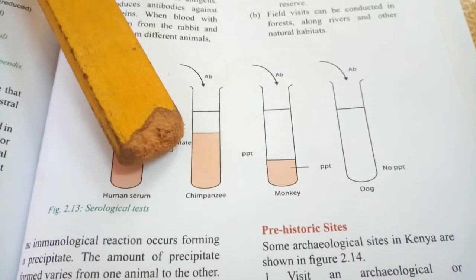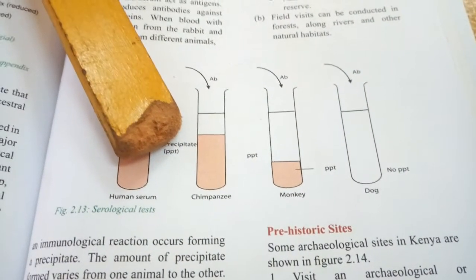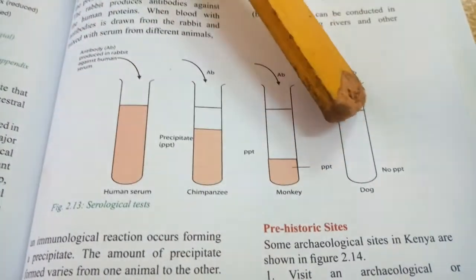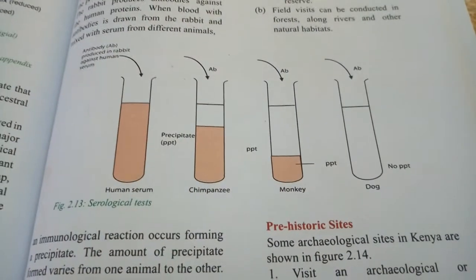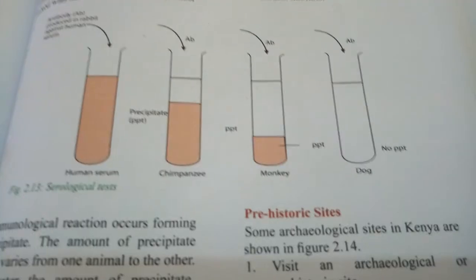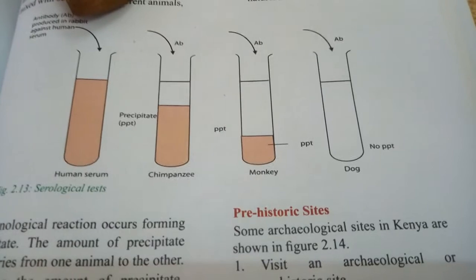Followed by the chimpanzee, which is closely related to man. Followed by monkey, third distant. And then finally, the dog. So the dog is distantly related to man, basing on the volume of the precipitate formed.